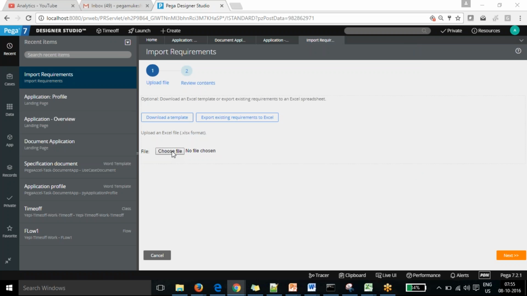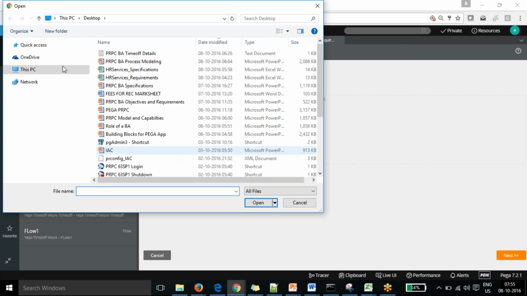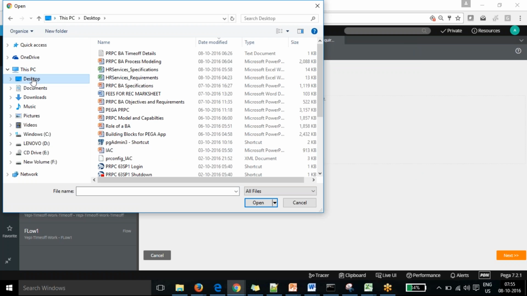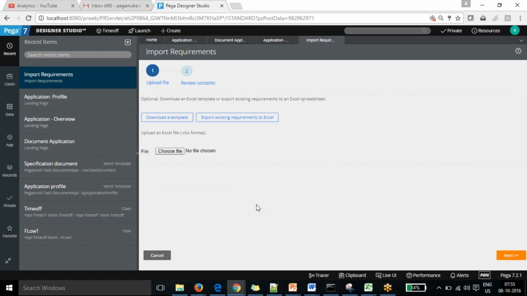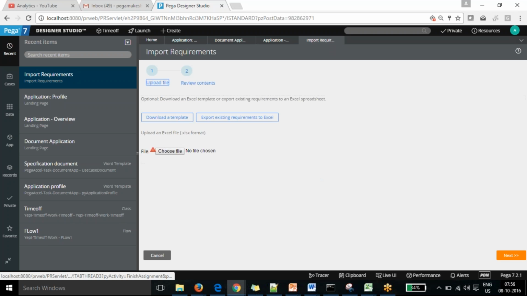Oh, sorry. Actually, I need to import a tools file. Okay. So from my desktop, I'm going to do that. So see, HR requirements. And I can go for the next. So it will show you what the contents are from that Excel sheet.